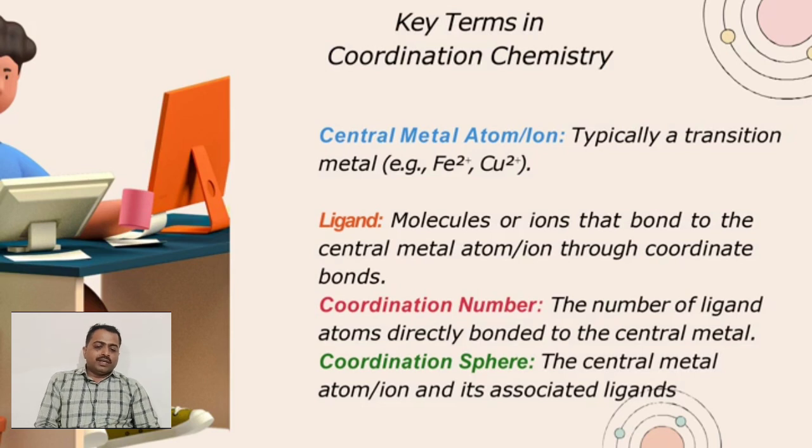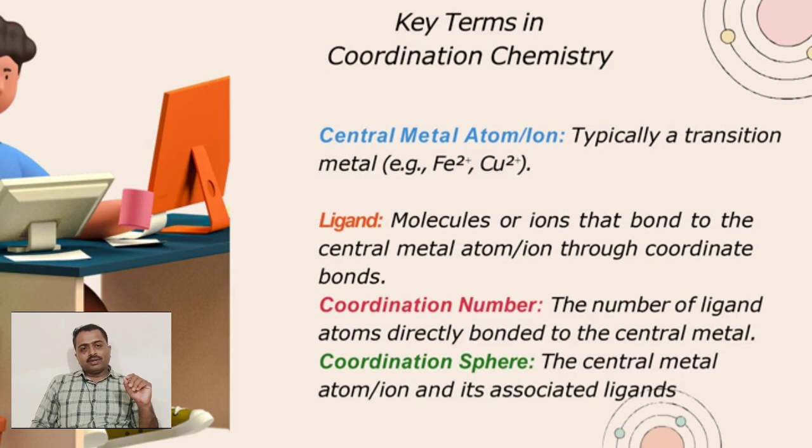Here are the key terms in coordination complexes: central metal ion. Generally, the central metal atom is a transition series metal ion, or a metal belonging to the first and second group, which also shows the ability to form coordination complexes because they have enough vacant s, p and d orbitals for the formation of coordination complexes. That's why typically transition metal ions, such as Ag dipositive and copper dipositive, and other well-known first, second and third transition series metal atoms also show this ability. What is a ligand? A ligand is a negatively charged species which has the ability to form a coordinate bond with the central metal atom. The main condition is that the ligand must be electronically rich and have the ability to donate electrons.